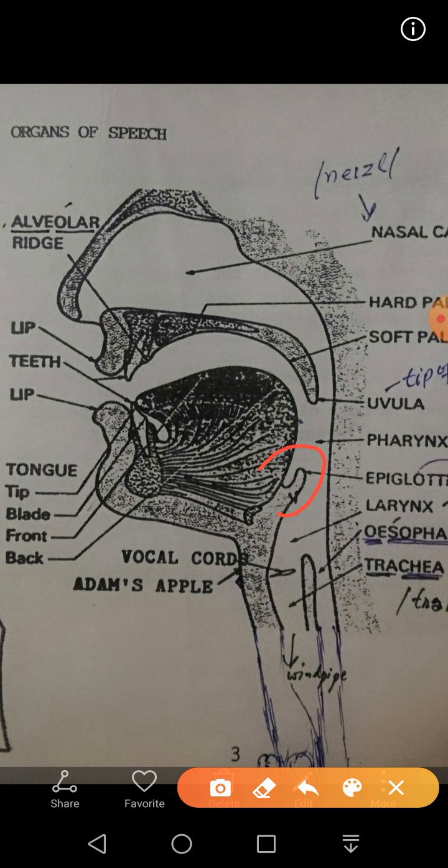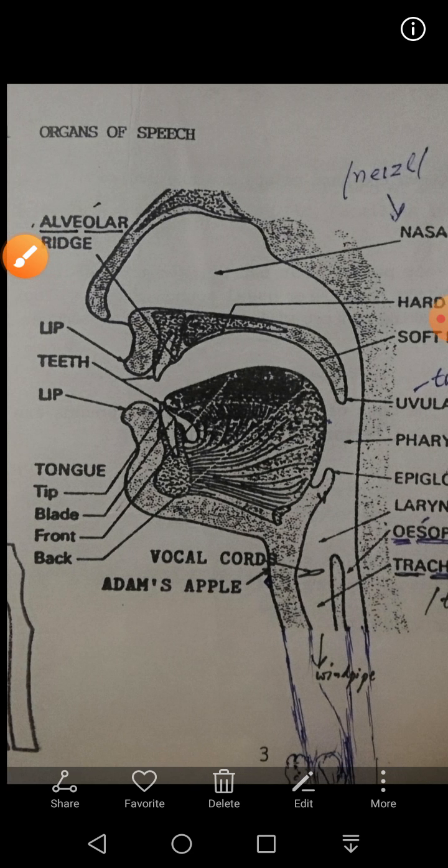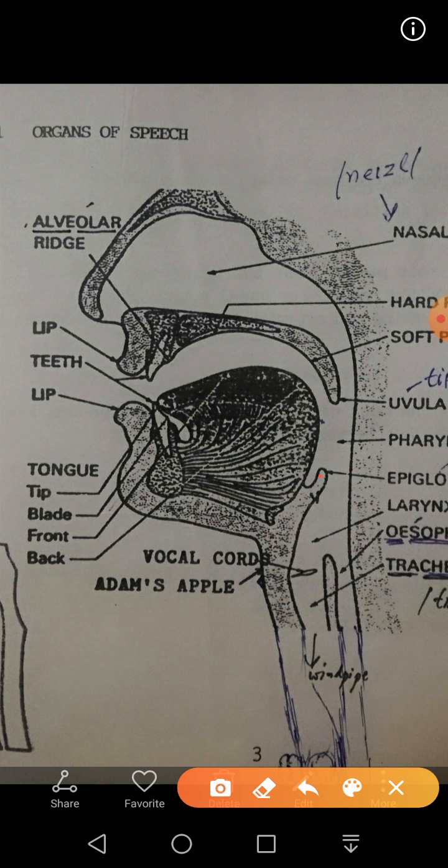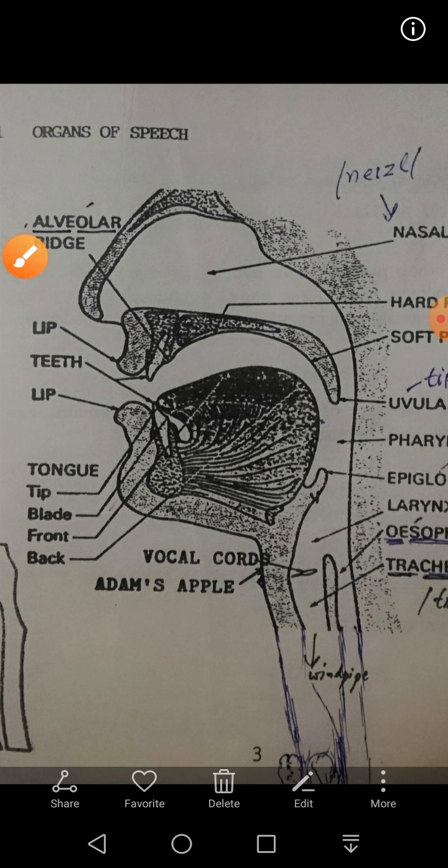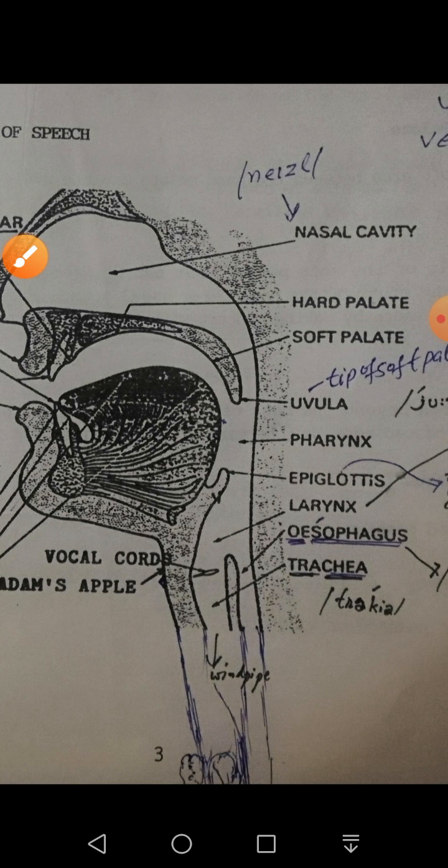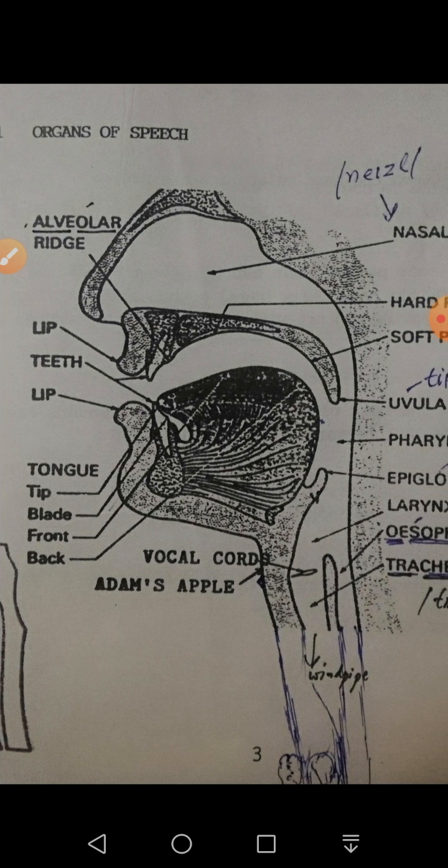Here we can see the epiglottis covers this trachea. Whenever we are eating food, food is traveling to the esophagus or food pipe, and automatically this epiglottis comes here and covers this windpipe, so that no food can go into our lungs or into the windpipe. So this is the function of the epiglottis. Here I have already explained the larynx, so let me once again explain.